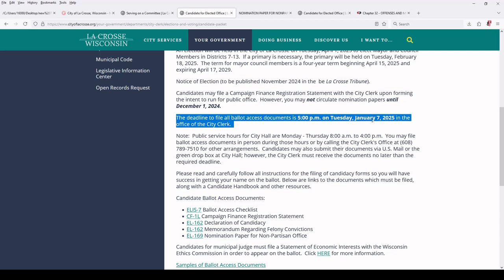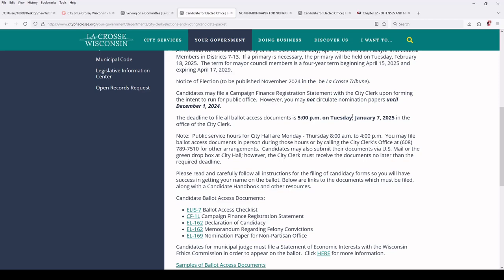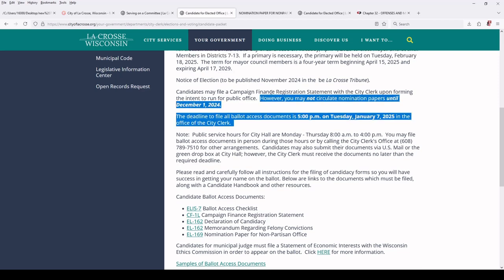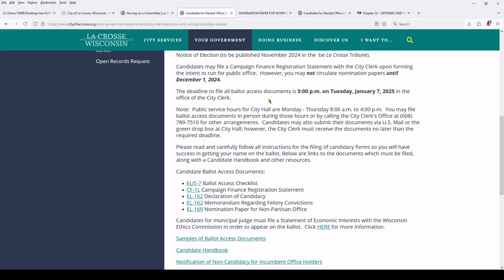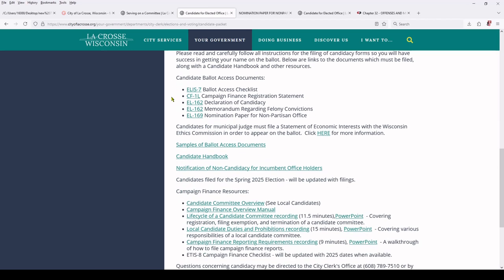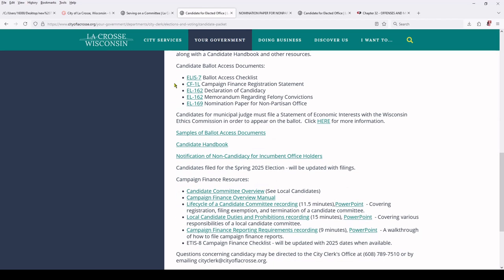I'm not sure if this is always January 7th or it's always the first Tuesday. Whatever. It says it right here. I don't need to know because it says it right here. You just look it up if you want to do this, which you should. Down here, some fantastic documents about your legal obligations. This ballot access checklist is a checklist, it's great.